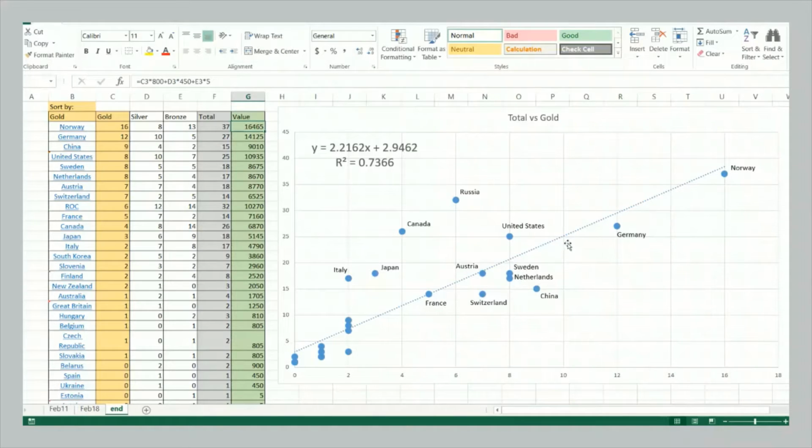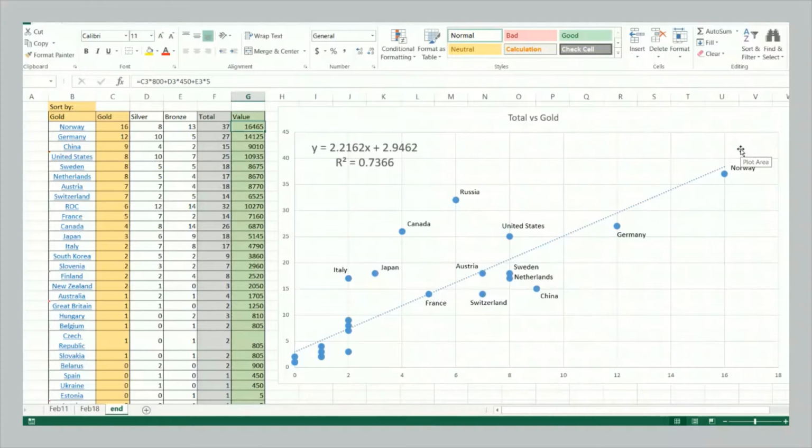Now, in terms of second runners-up, we see this cloud of countries here, and France is kind of in this group, just a little bit behind, right? So this is the cloud of second runners-up. And this dotted line here, this is the line of best fit, taking all countries into consideration. And what this line shows us is that, yes, countries do tend to win more gold medals as they tend to win more total medals.